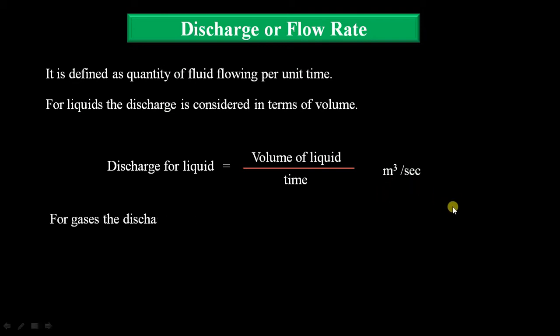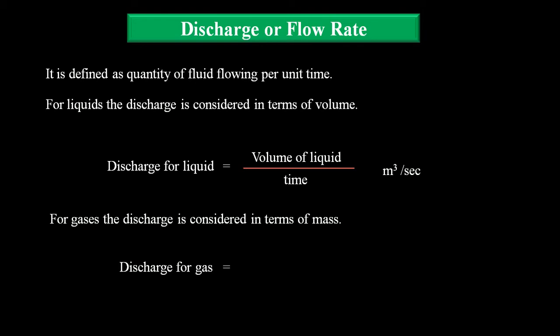Okay, and similarly we write for gases. So for gases the discharge is considered in terms of mass. So for gases we need to consider the discharge as mass per unit time, that is, mass of the gas per unit time. So the equation can be written as: discharge for gas is equal to mass of the gas divided by time. For mass we know the unit is kg, and for time the unit is second. So the units for the discharge can be written as kgf per second, or simply we can write it as kg per second also. So that is the discharge definition and the discharge for liquids and gases.